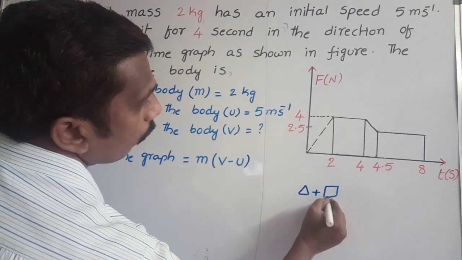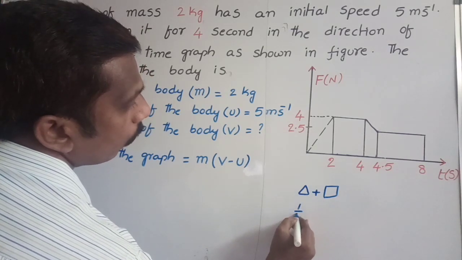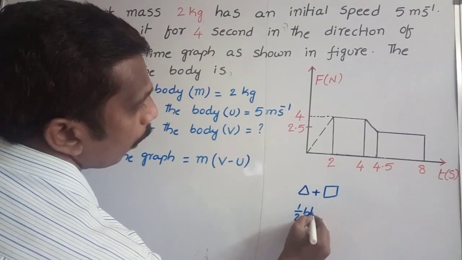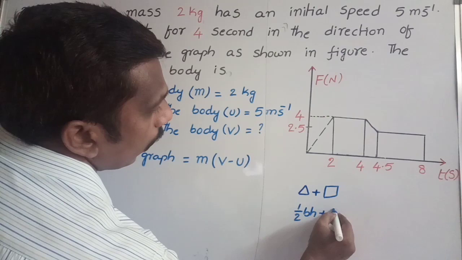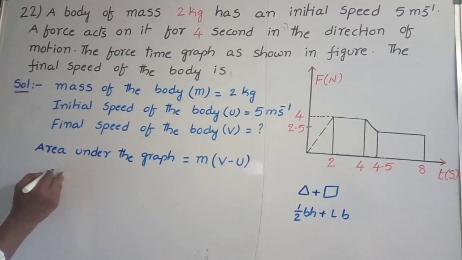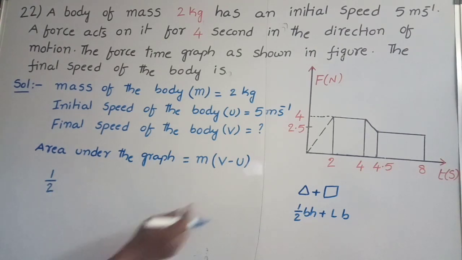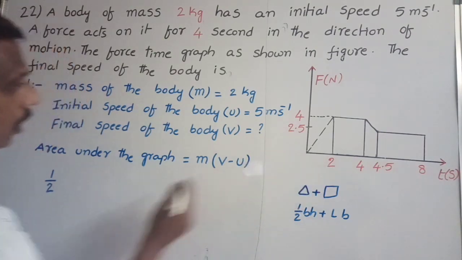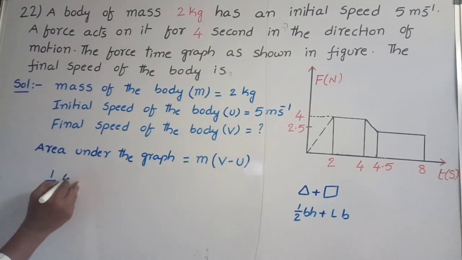Area of the triangle formula we know: half into base into height, plus area of the rectangle, length into breadth. So in the triangle, half into base, here the reading is 0, 2 minus 0, 2, that is the base.